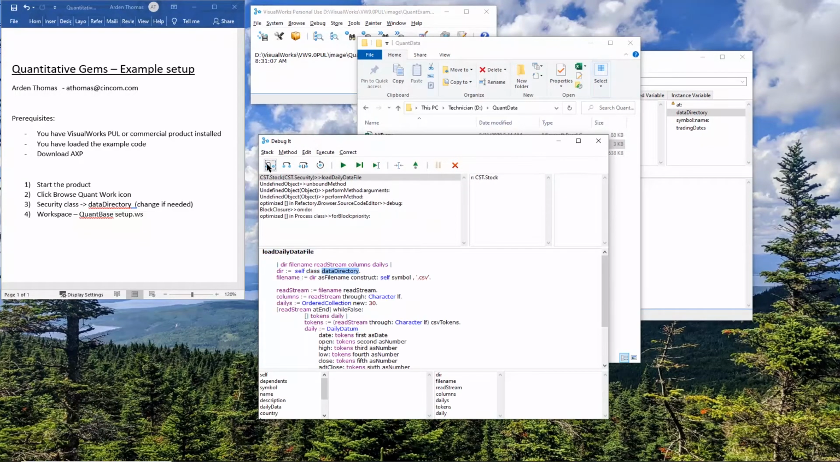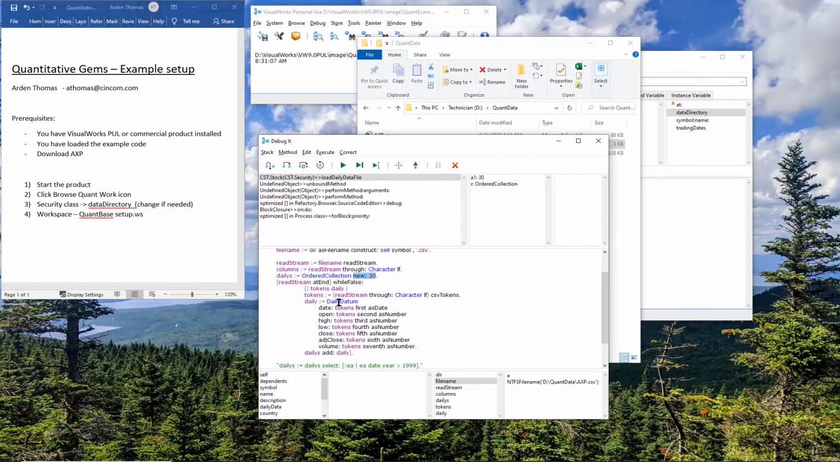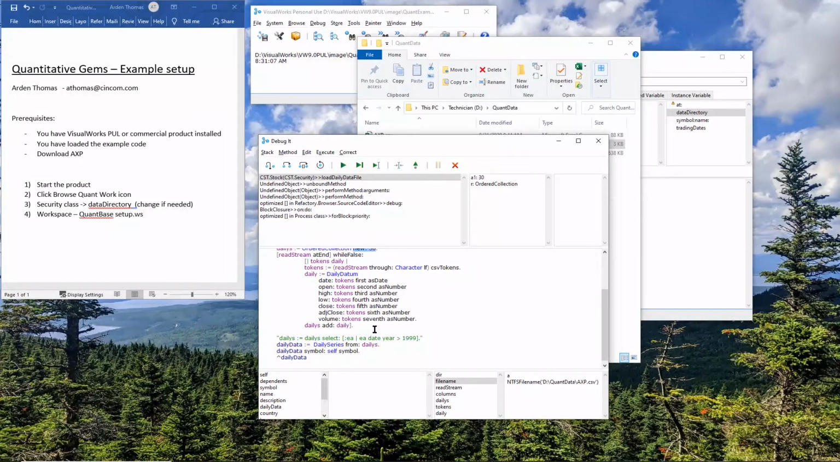Let's take a quick look. So if it says first, now we're on the instance side, so we can say self class data directory. Let's confirm that. And then we're going to construct my symbol.csv. So let's see what that looks like. Quant data axp.csv, that's what I want. And this, I won't go through all this, but we're essentially going to go through and create a daily datum that has the date, open, high, low, close, adjusted close, and volume, and then add that.